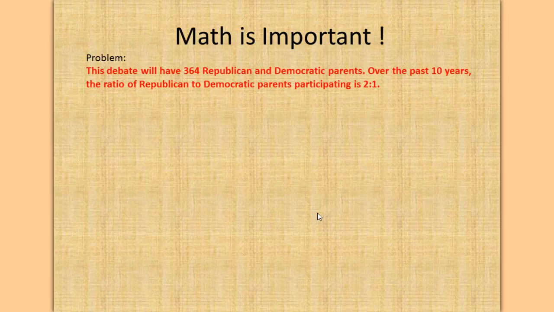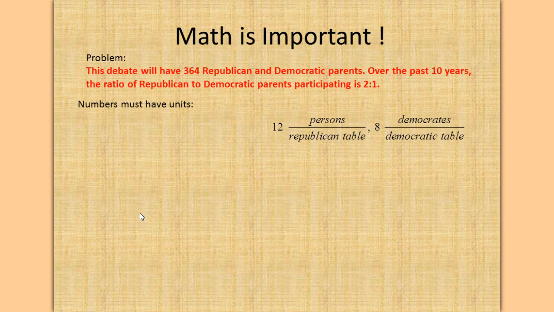This debate will have 364 Republican and Democratic parents. Over the past 10 years, the ratio of Republican to Democratic parents participating is 2-to-1. Okay. Now, what you must remember is that numbers must have units. So, how many people did we have on the Republican tables? Well, we had 12 persons per Republican table. And how many did we have on Democratic tables? Well, we have 8 Democrats per Democratic table.